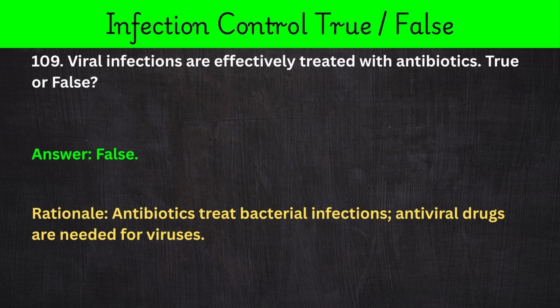109. Viral infections are effectively treated with antibiotics. True or false? Answer: false. Rationale: antibiotics treat bacterial infections. Antiviral drugs are needed for viruses.